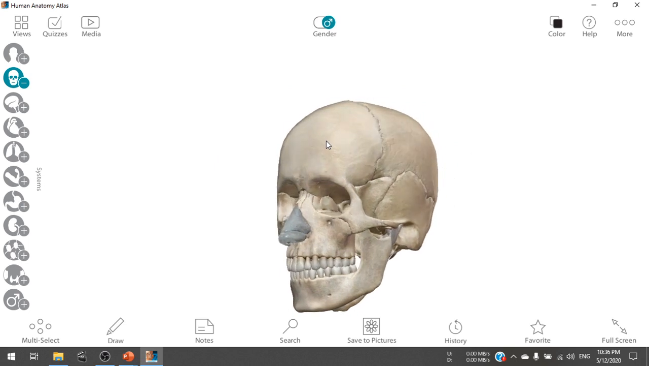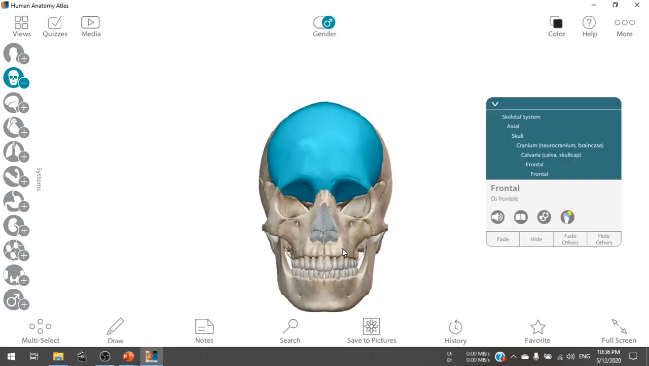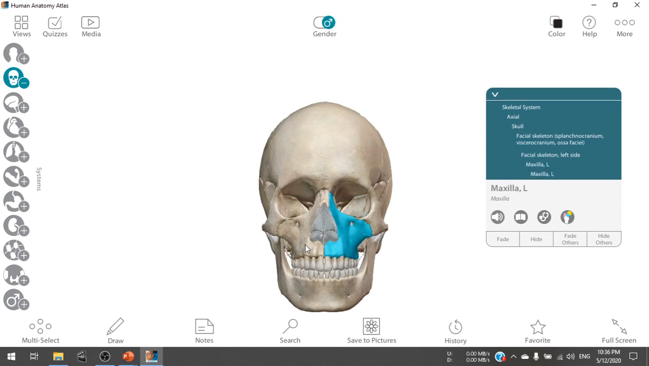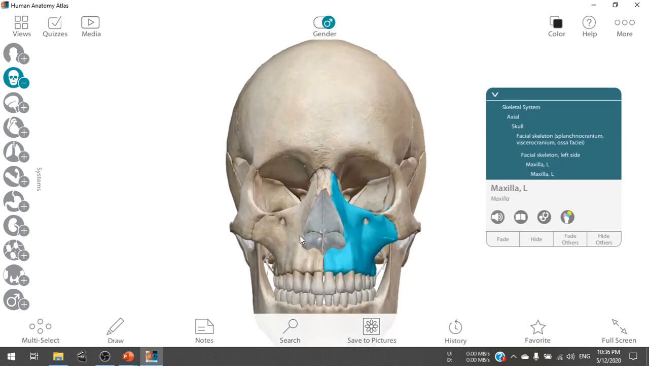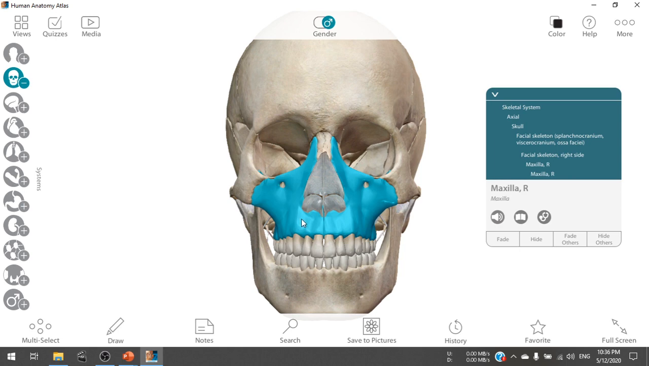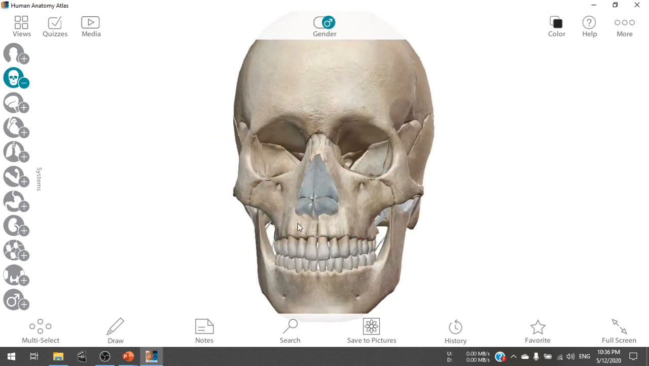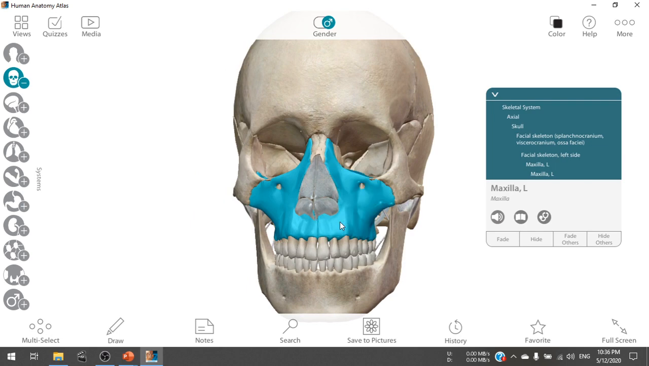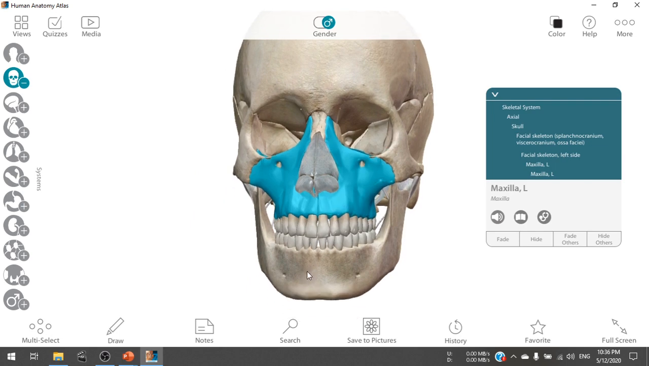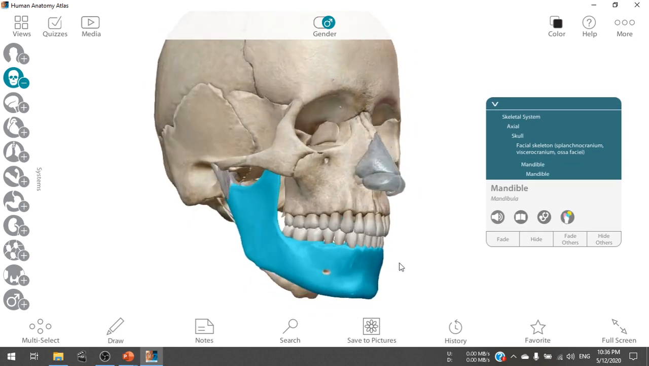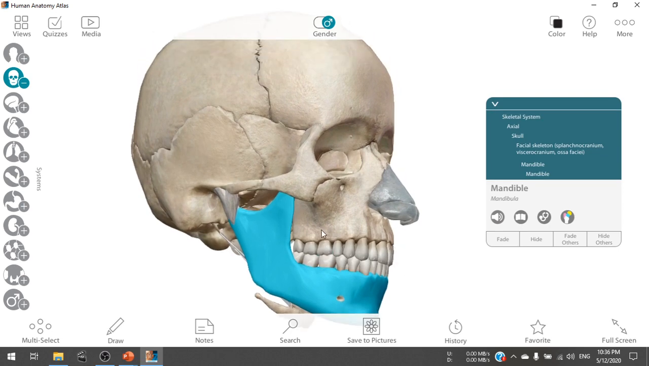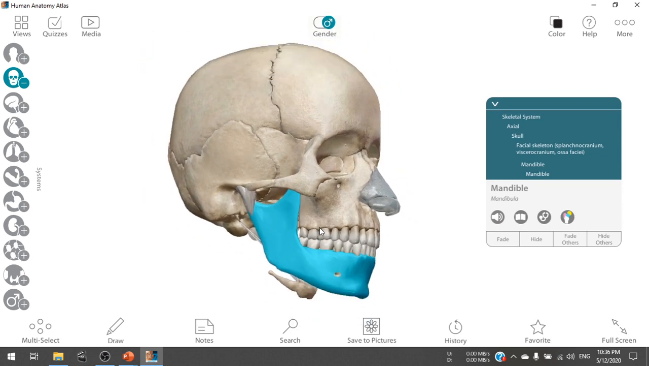After the cranium, we go to the maxilla. The maxillae are the upper jaws. Here we see the right maxilla and the left maxilla. So there are two maxillae present in the upper jaw, and there is only one mandible present in the lower jaw. So these are the three regions or parts of the skull.